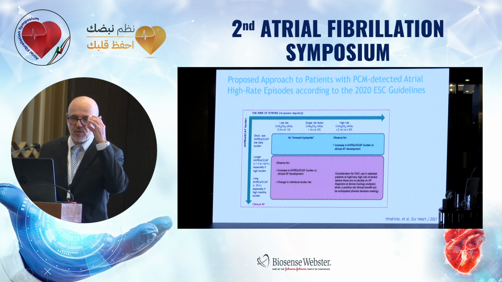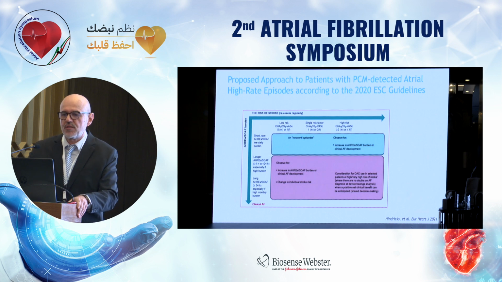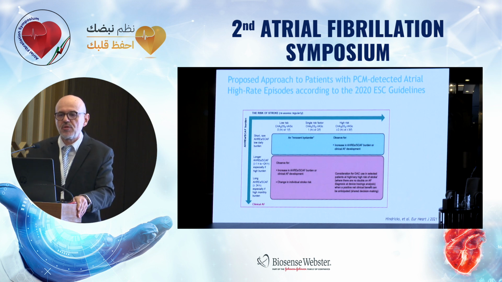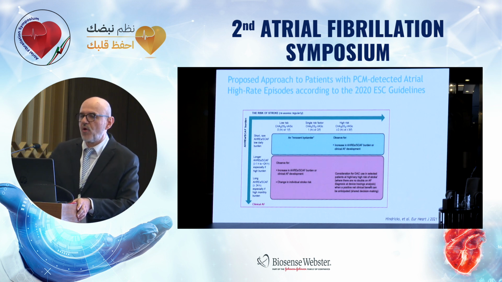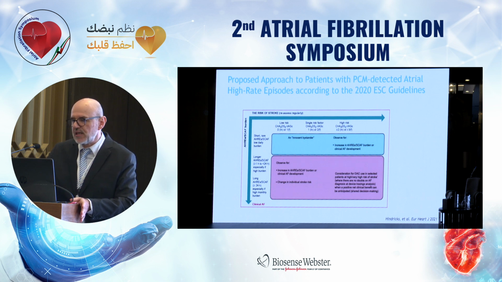Very shortly about the newly proposed term of atrial high rate episodes in patients with prolonged cardiac monitoring. This is actually atrial tachyarrhythmia that was discovered only on prolonged cardiac monitoring. Their causality is not completely known, but it is presumed for now that they could be precursors of AF.